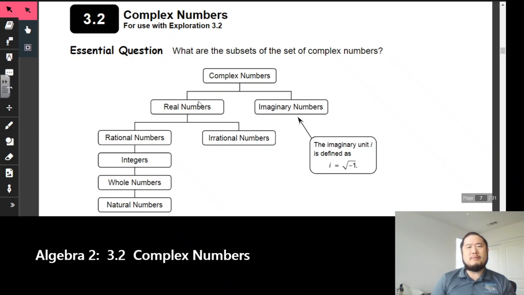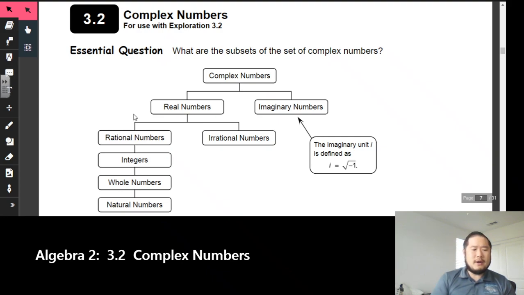And real numbers is a pretty big selection of numbers as well. It's almost everything else. However, if we break it down, real numbers turns into what could be rational numbers.